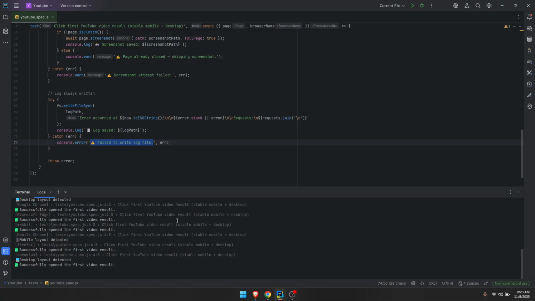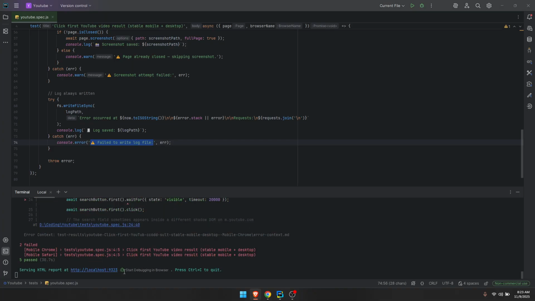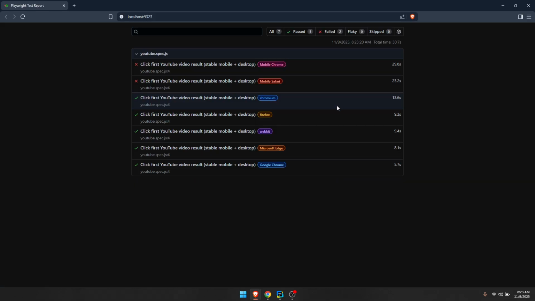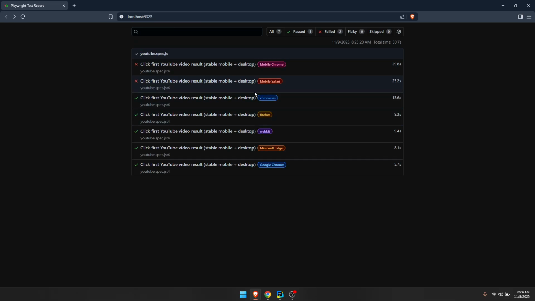Playwright already has a dashboard. You don't have to do the setup. You are already going to be able to see it on the dashboard. And I will show you the dashboard. This is the dashboard for Playwright. As you can see, with Safari, Safari is the one for mobile, and it's the one that I mentioned before that we are going to be getting errors.